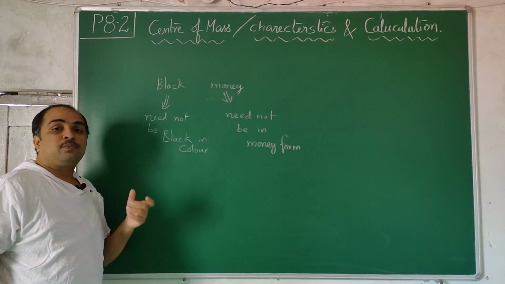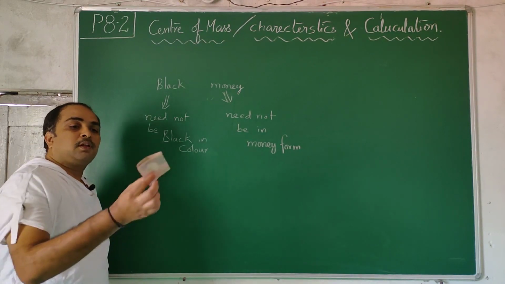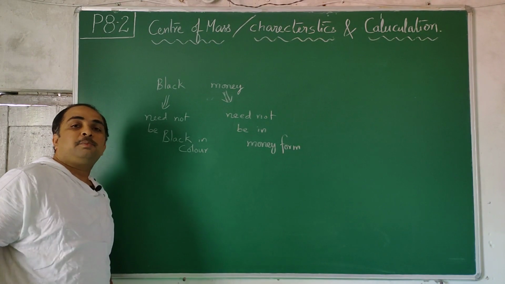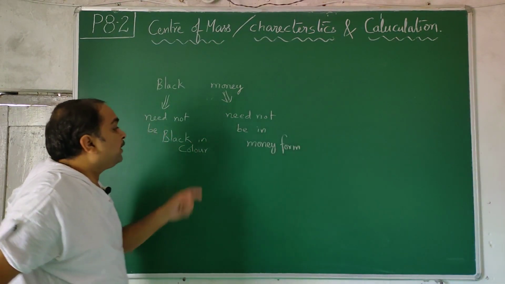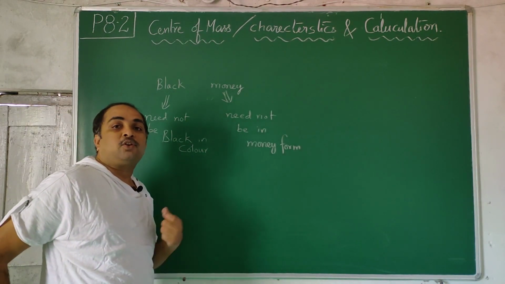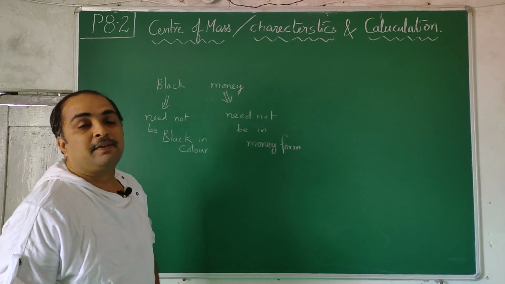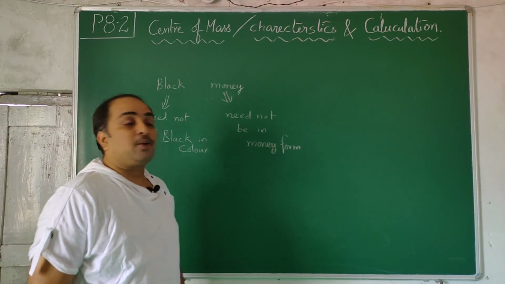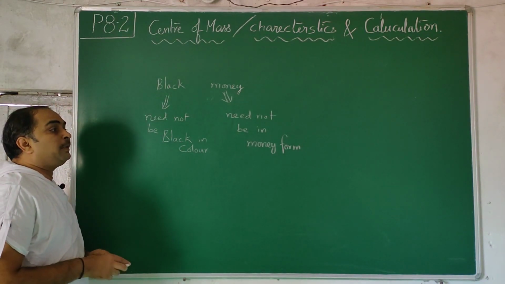That money, so I have some money in my pocket. This is some 50 rupees. This money is not black in color, and need not be. Moreover, some gold or something which you have, that commodity may be in black money form, but you might have not paid tax for it. That we coined the name called black money in economics. That need not be in money form. So black money need not be black in color, need not be in money form.